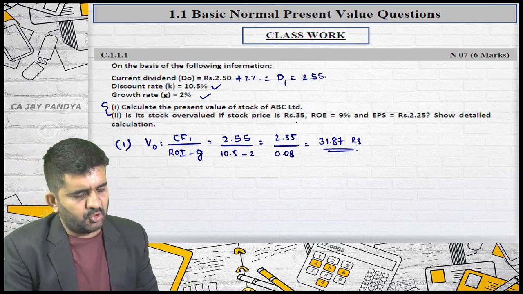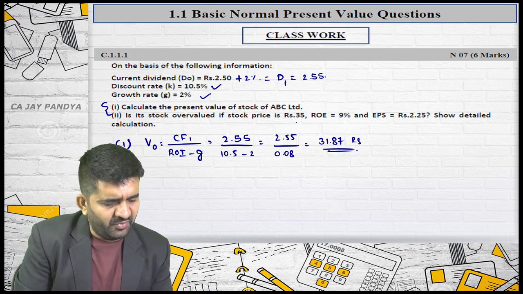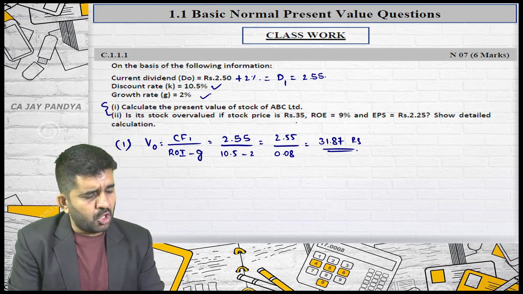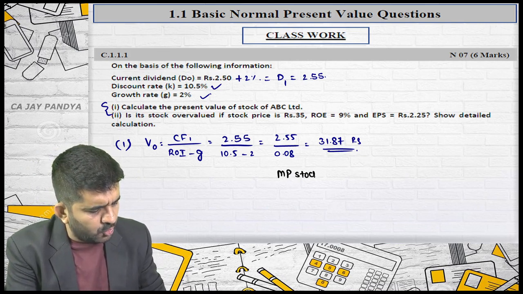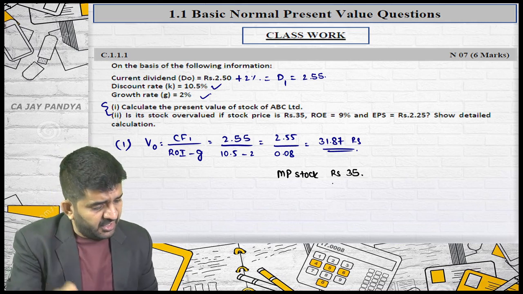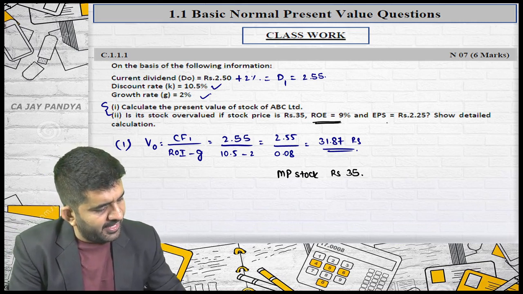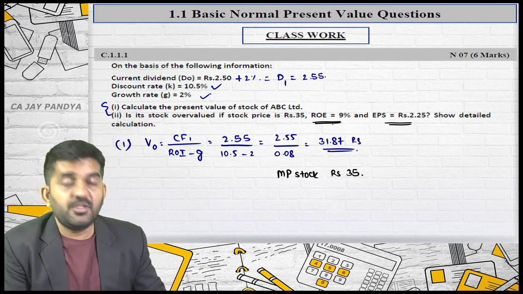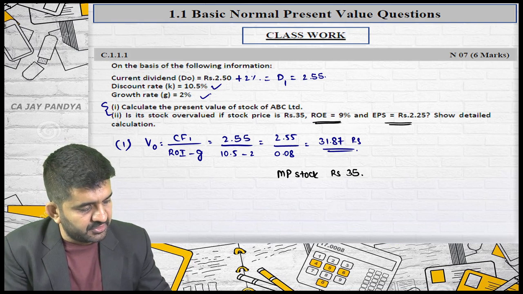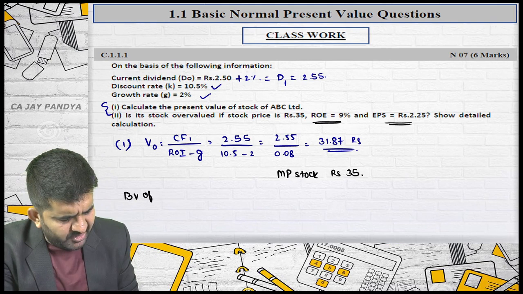Calculate the present value of the stock of ABC Limited. Is the stock overvalued if the stock price is rupees 35? So what is the market price of the stock? It is rupees 35. If return on equity is 9% and EPS is 2.25, what will be the book value of the share?